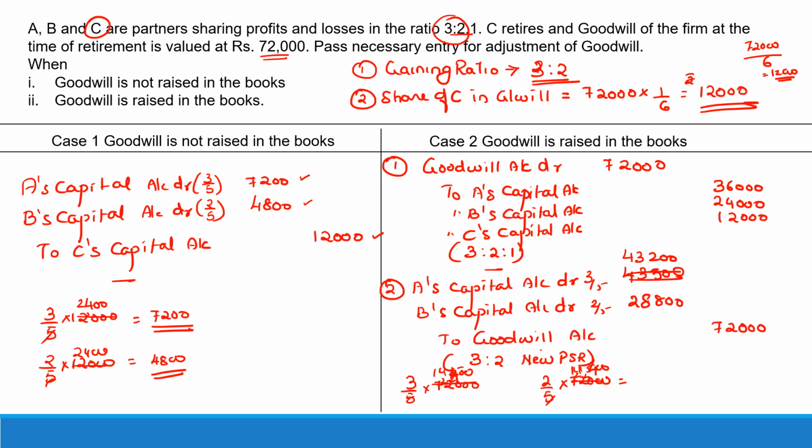So the net effect of these two entries would be the same as this, but because they have asked you to pass the journal entries by raising goodwill, you have to pass these two entries. And if it is without raising goodwill in the books, then you pass this particular entry. But the ultimate net effect of both the cases, the entries that you pass is going to be the same on the capital account of the partners. I hope that is clear.